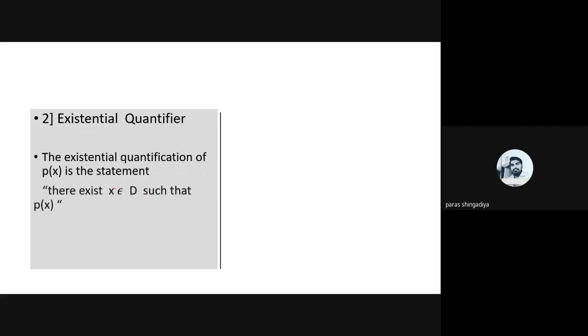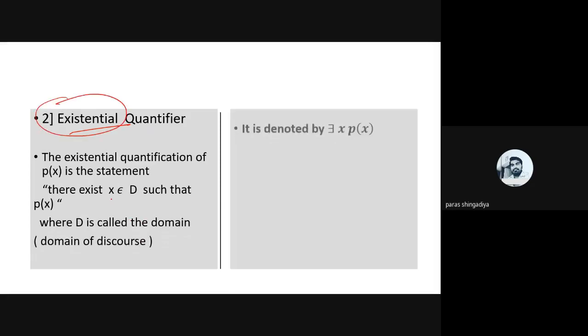Now we'll solve some more examples after the existential quantifier. We'll combine both and solve some more examples related to this one. So let us discuss the meaning of the existential quantifier, the second quantifier. Existential quantification of P(x) is the statement: there exists some x belonging to D such that P(x) is the statement.